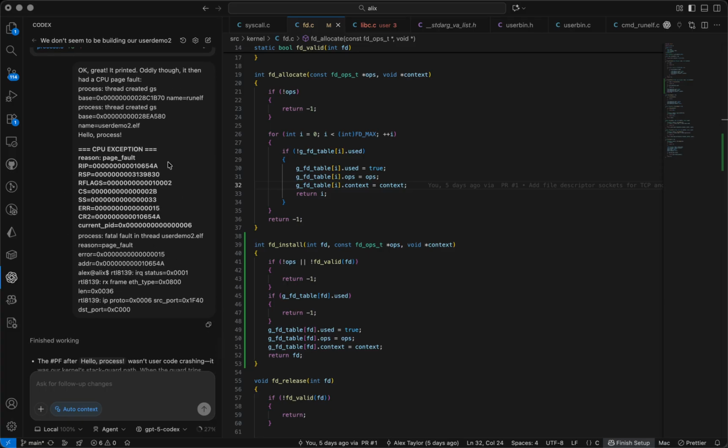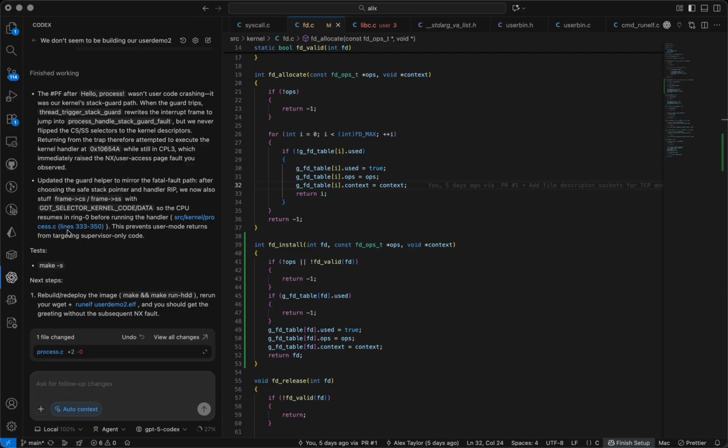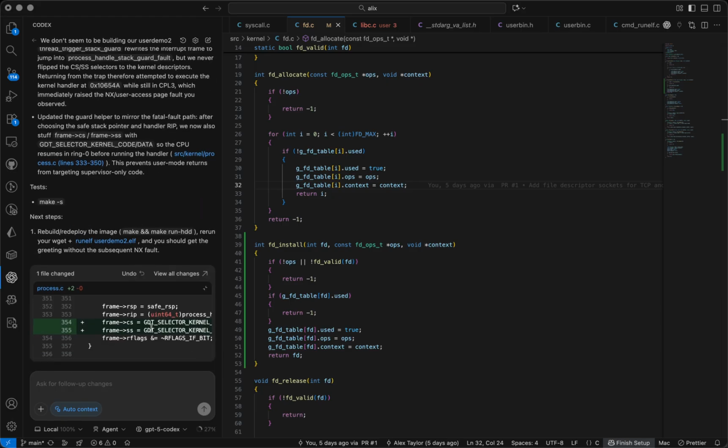Then we ran it again. It had a page fault in closing, but it did print hello process, as you can see here. And then it realized that it was breaking the stack guard in process, and it made a 2-line modification to fix that, and then it worked. So we're going to now go and see what we've got here.